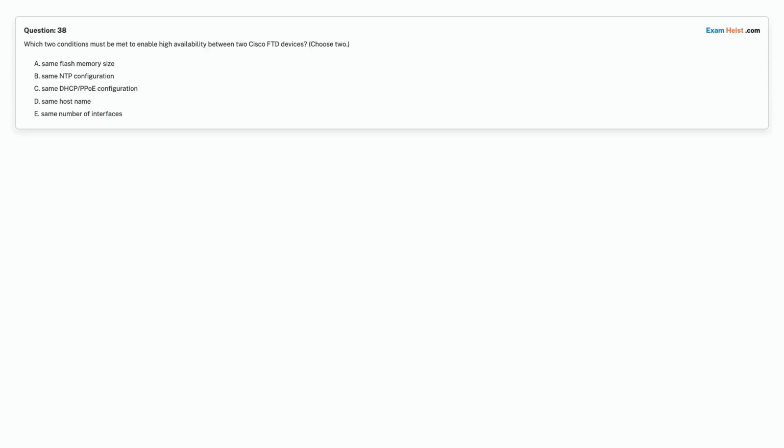Question 38. Which two conditions must be met to enable high availability between two Cisco FTD devices? Choose 2. Option A. Same flash memory size. Option B. Same NTP configuration. Option C. Same DHCP, PPPoE configuration. Option D. Same host name. Option E. Same number of interfaces. Choose the correct answer.